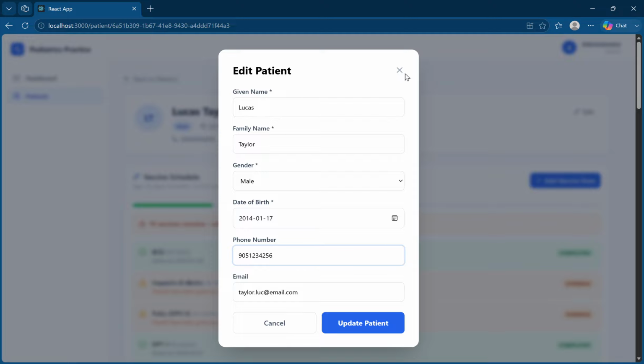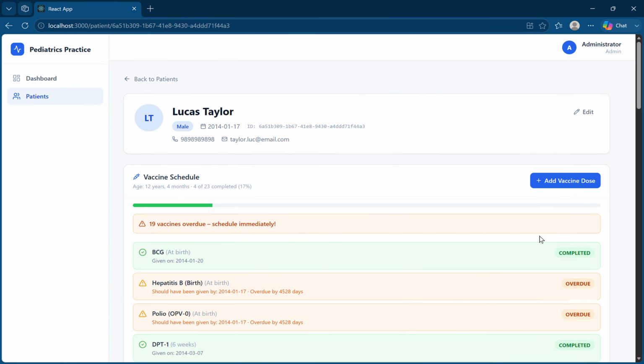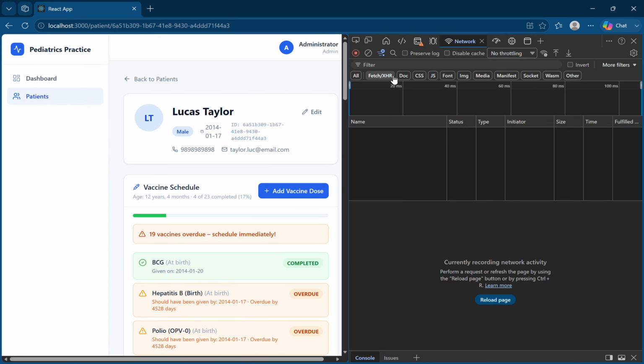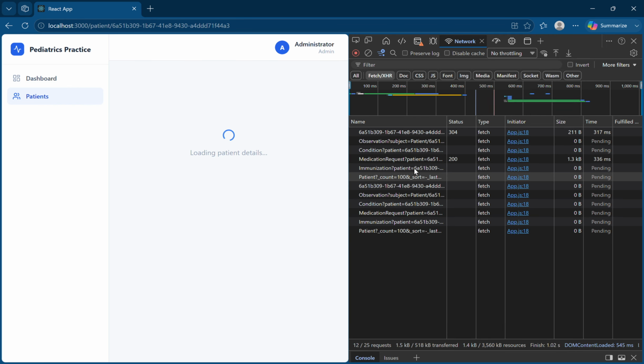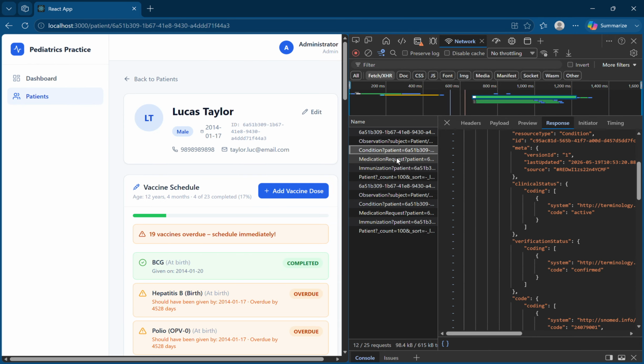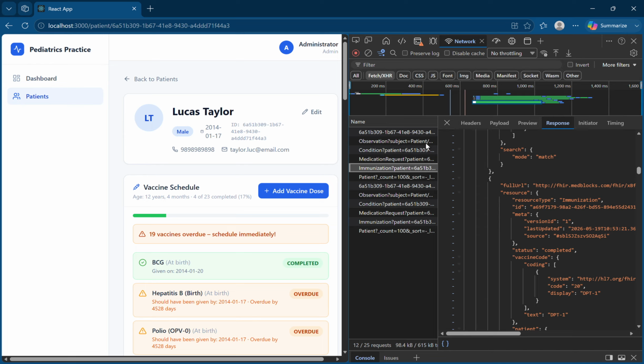Actually, let me show the inspect over here so that it's easier. I'll just reload this. So here we can see it has observation pulled in, condition, medication, immunization, and all of the required FHIR resources for the patient.